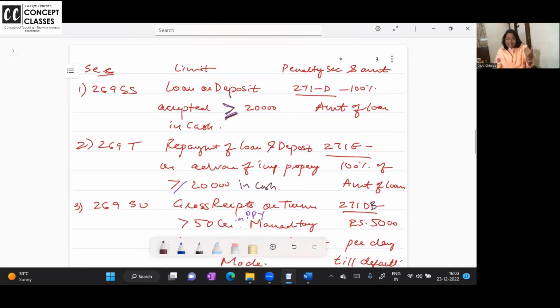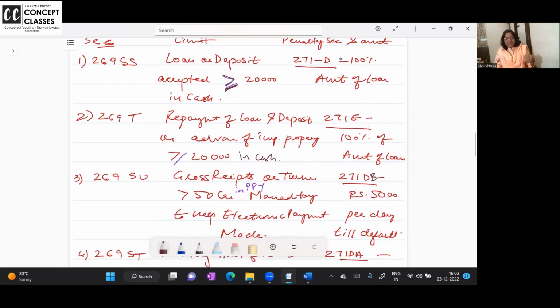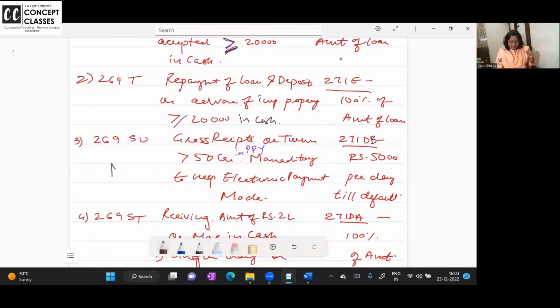So 269SS is for accepting loan and deposit of 20,000 and above in cash. 269T is repayment of loan and deposit of 20,000 or above in cash. 269SU, super duper important for MCQs.